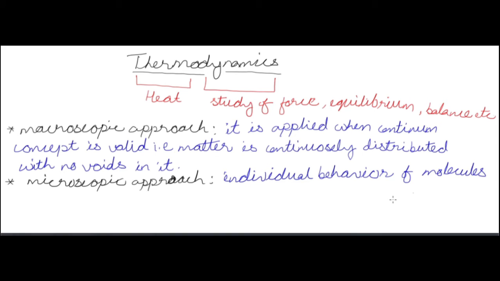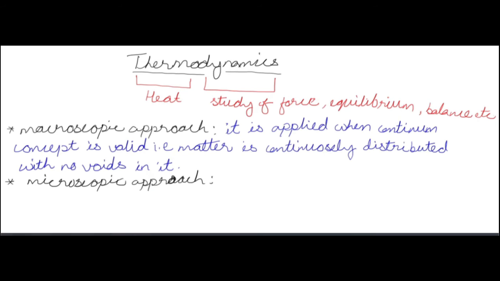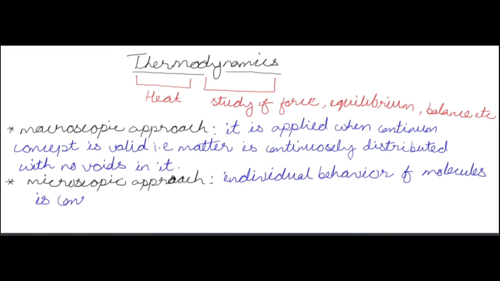So when the matter is assumed as a continuum, we take the macroscopic approach, and when the individual behavior of the molecules is considered, we take the microscopic approach. Okay, so there are two methods to study thermodynamics. First one is macro, meaning large, and second one is micro, meaning small, which constitutes the molecules.